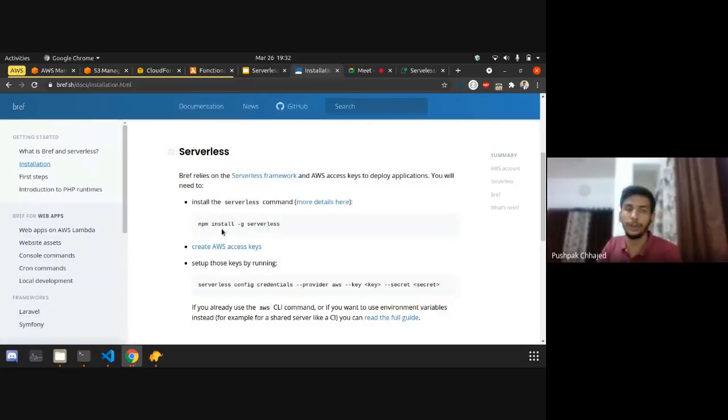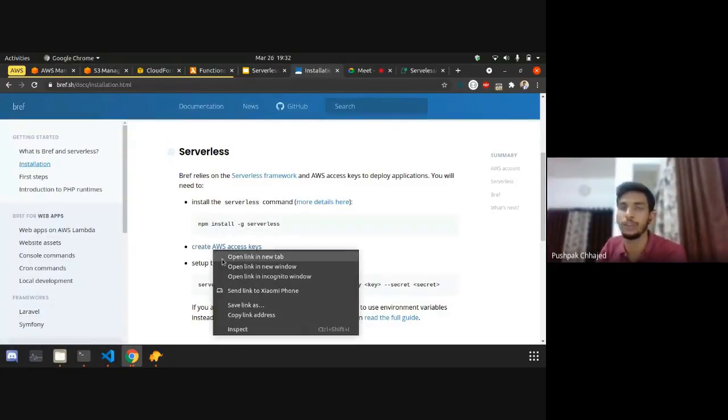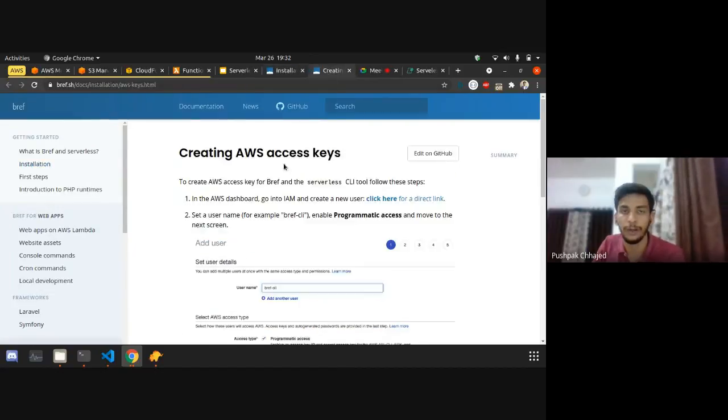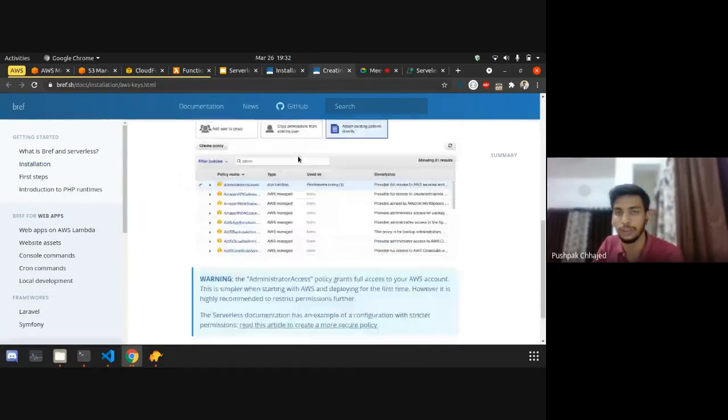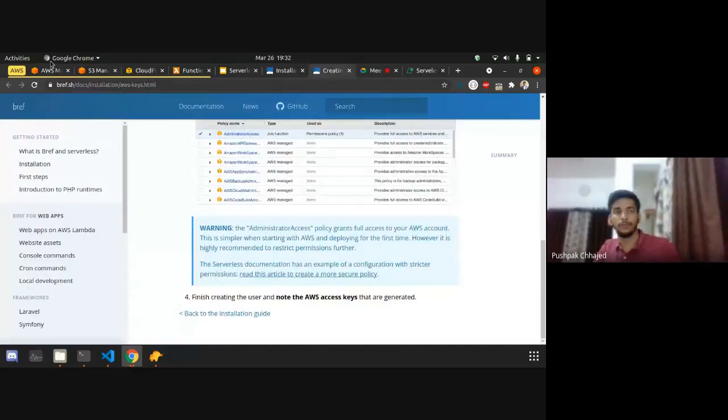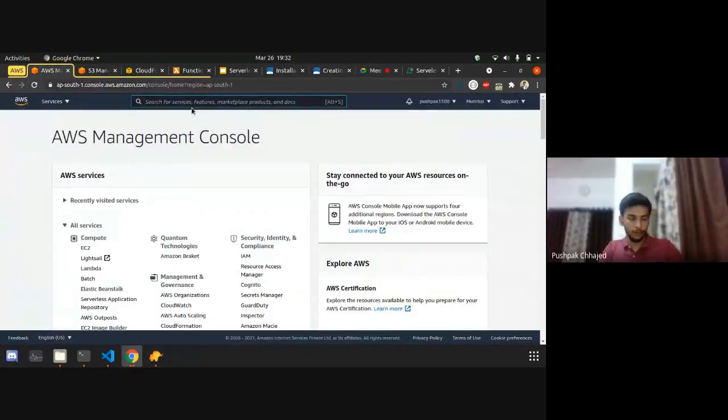After that, you need to create AWS access keys to access your AWS account from the API or command line. There is dedicated documentation for that, and if you open that documentation, they have mentioned all the steps to create the keys, but we will be creating the keys for now.